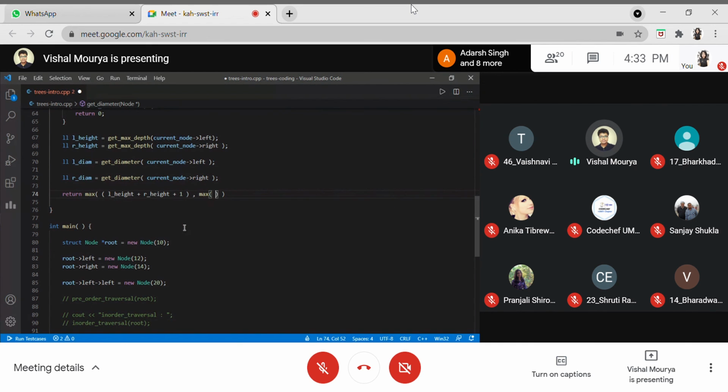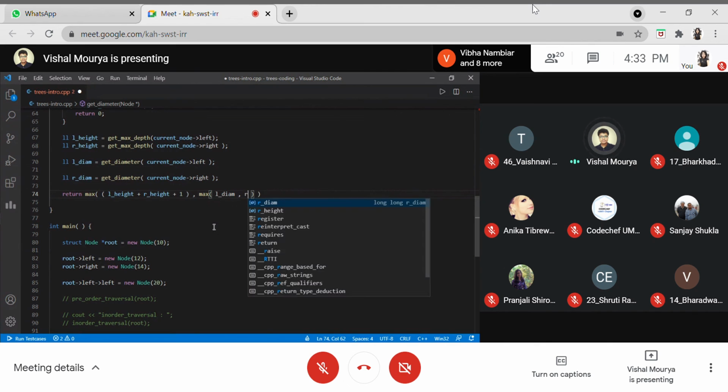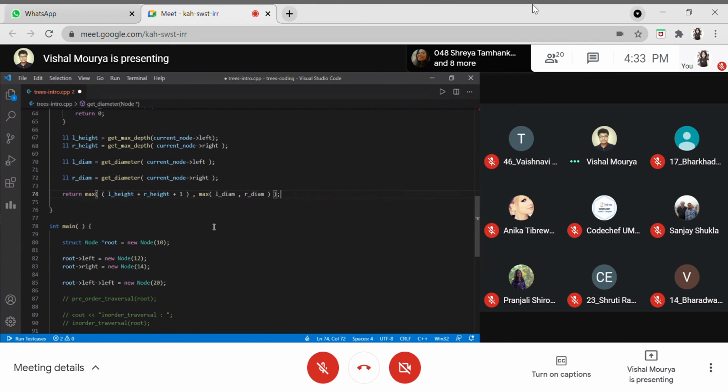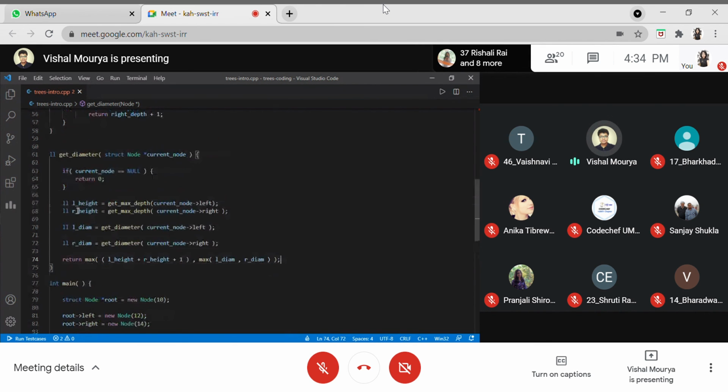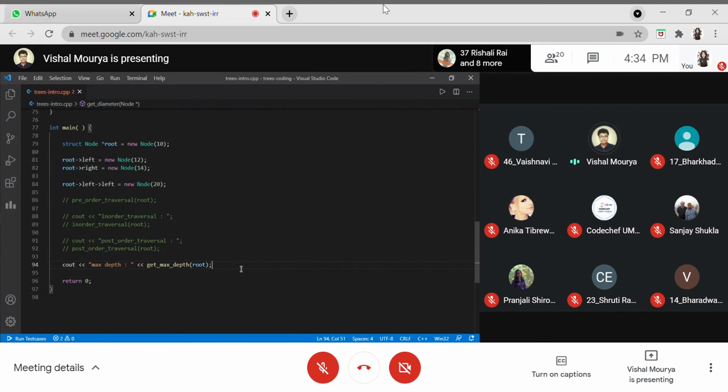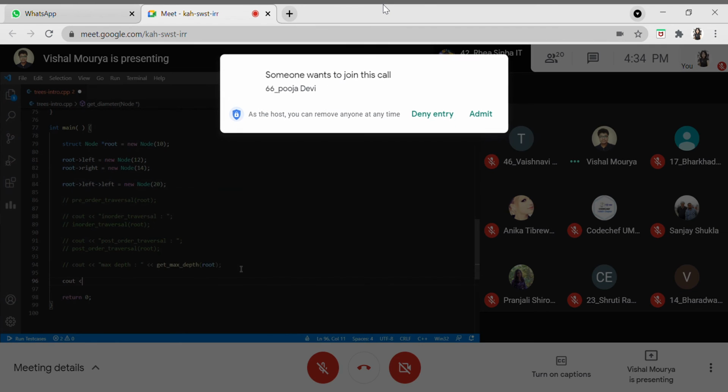And then we'll be calculating the maximum of left diameter, and then the maximum of right diameter. Why I have calculated the maximum of this is nothing huge, because this max function is defined for taking two arguments. So I'm passing this and again the maximum of this. So this will evaluate to calculating the maximum of these three arguments being passed, and then it will return this answer to us, and let's see if it's returning right.